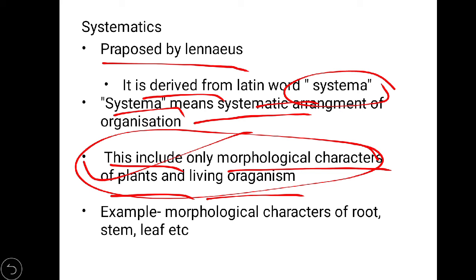It contains only morphological characters. It doesn't contain internal characters or genetic characters or chemical constitution. It only depends on morphological characters like roots, stem, cells. These are the basic characters, and these are also external characters, and that's why this classification was not so successful.